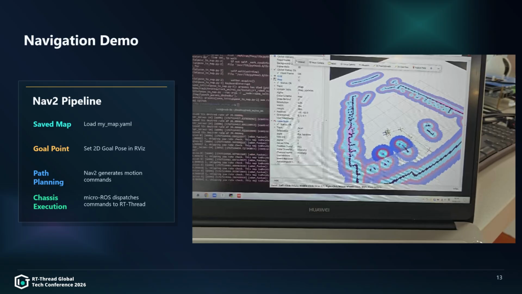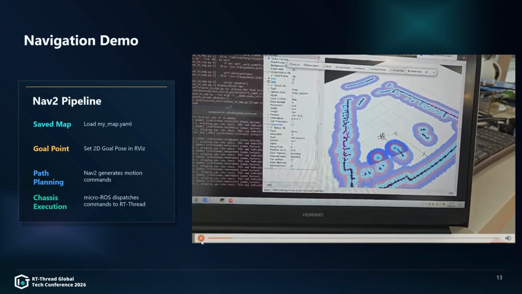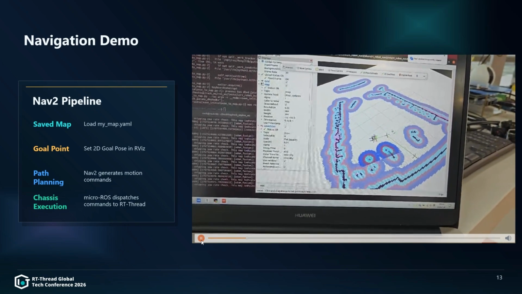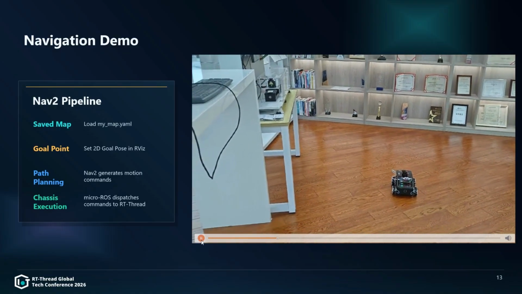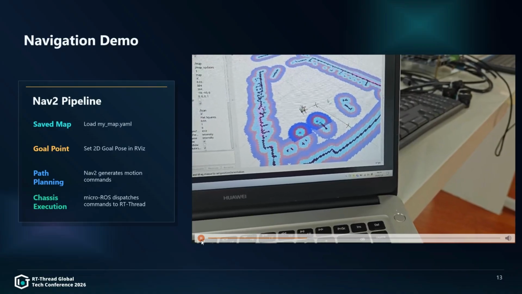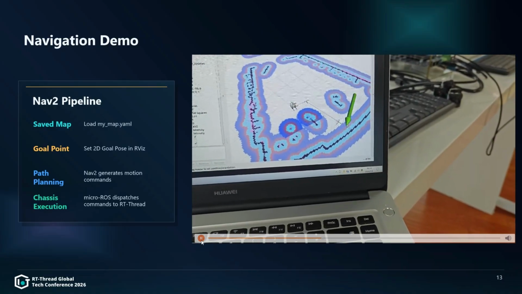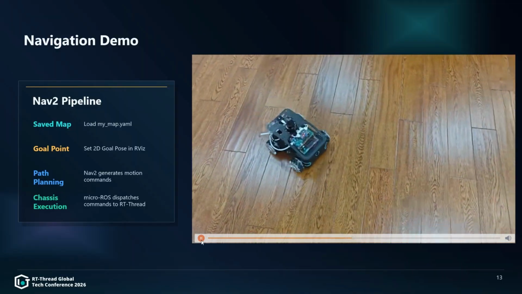The second demo is the navigation demo. Navigation is based on the map generated in the previous step. First, the saved map is loaded, such as my_map.yaml. Then the operator sets a 2D goal pose in RViz. NAV2 generates motion commands and plans the path. The commands are sent through MicroROS to RT-Thread, and RT-Thread performs chassis execution. During the movement, the system continuously uses feedback information, such as ODOM and status, to support navigation and control.